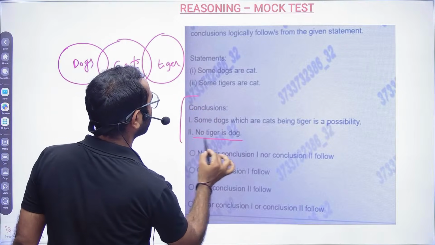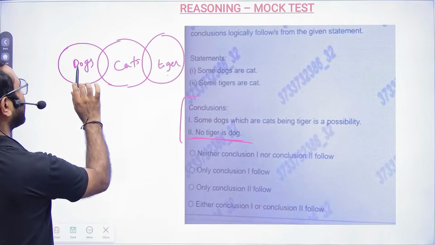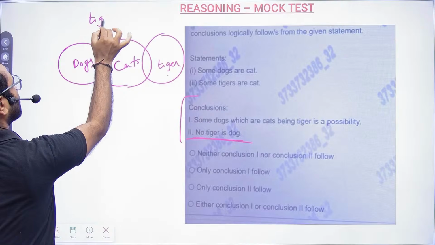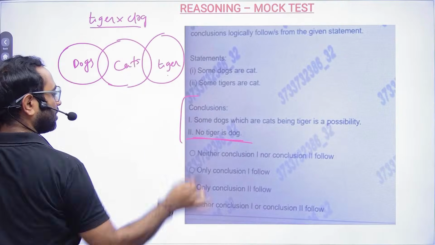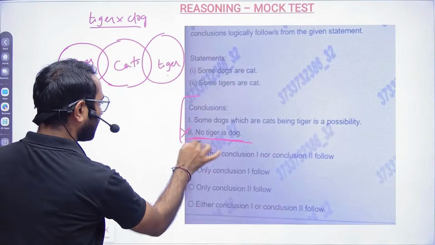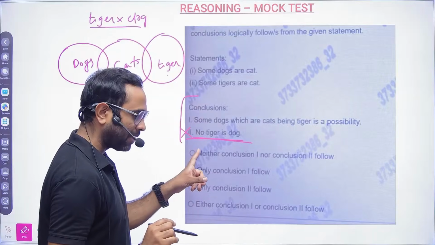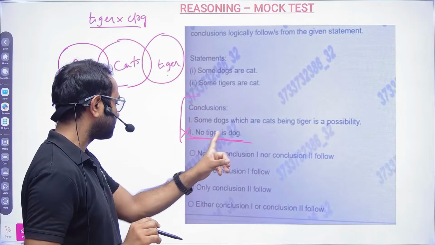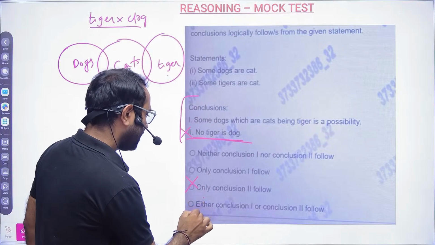Now let us see the second conclusion first. This is easy. No tiger is dog. So tiger and dog relation is not given. So I will say that does not follow. I know many people have given the answer that conclusion second follows. No. Conclusion second is gone.